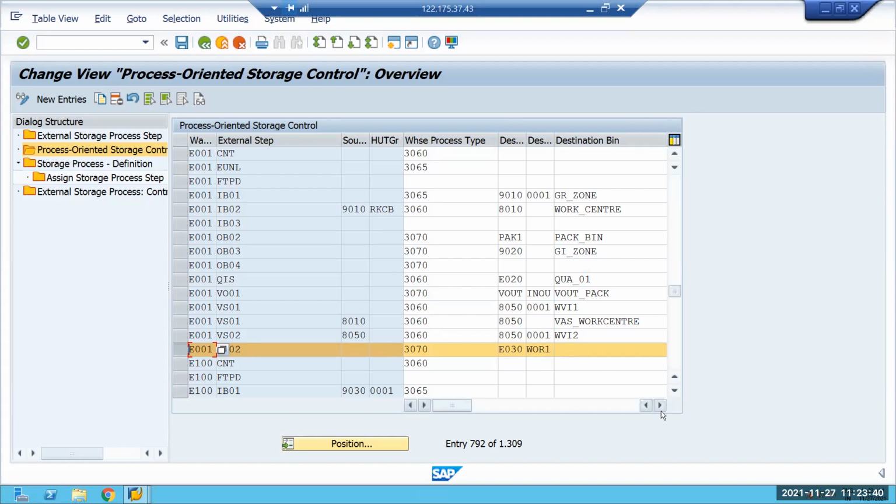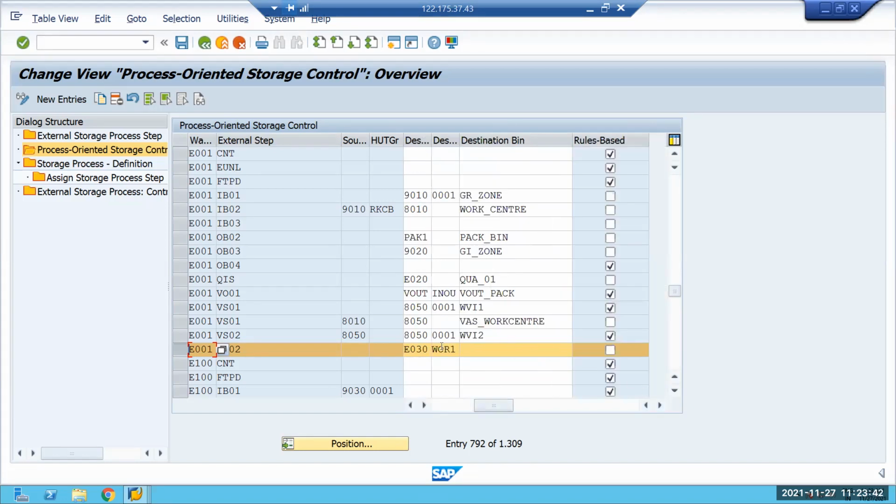But I had one question. When we put a section here and check the rule-based, the system is not allowing us to save, because either you have to remove both the bin and section and put the rule-based, or you have to uncheck the rule-based. So how can that be achieved?